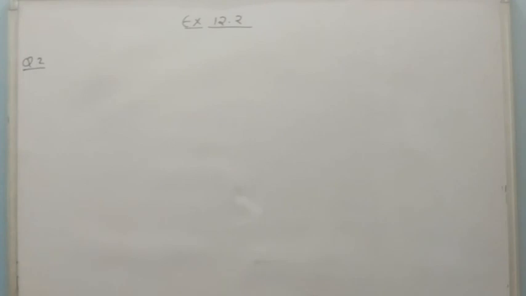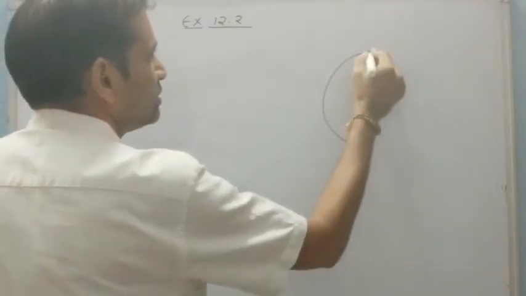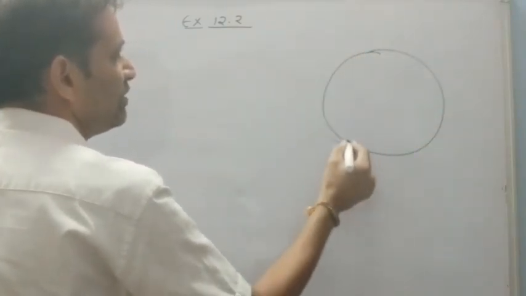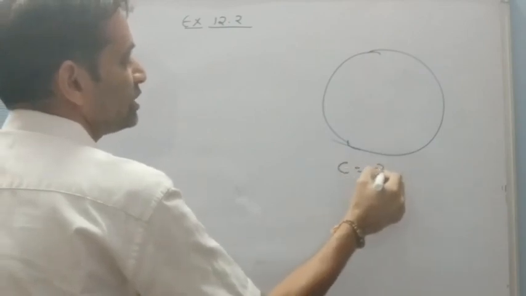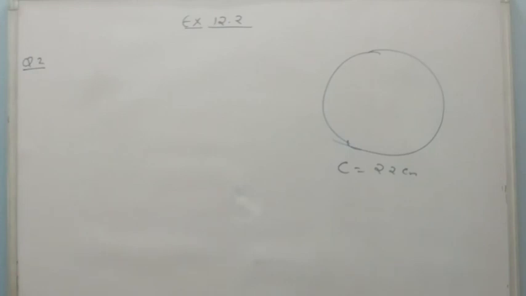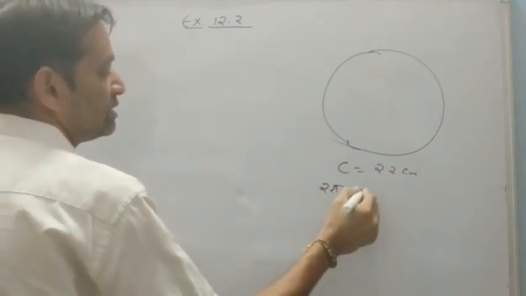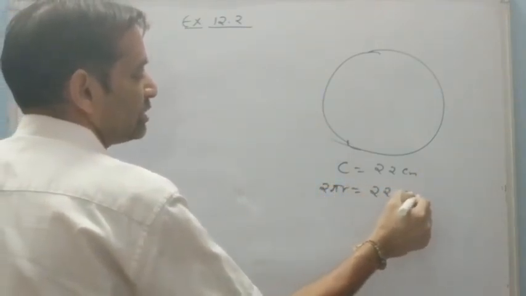Now the second question is: find the area of quadrant of a circle whose circumference is 22. There is a circle having circumference 22 centimeter. Whatever we have to find, quadrant or sector, we should know the radius of this circle first of all. So here 2 pi r is equal to 22 centimeter.